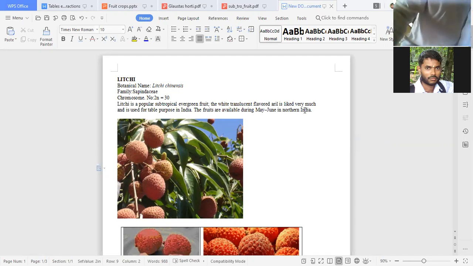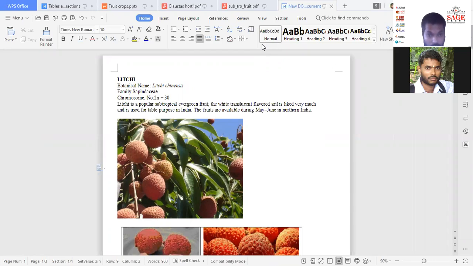So we are seeing here a very important subtropical region crop, that is lychee. Bihar state has the highest area as well as production for lychee. So lychee, its scientific name is Litchi chinensis.